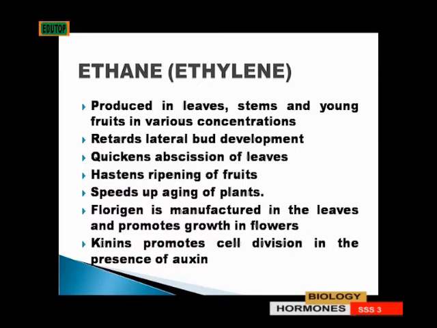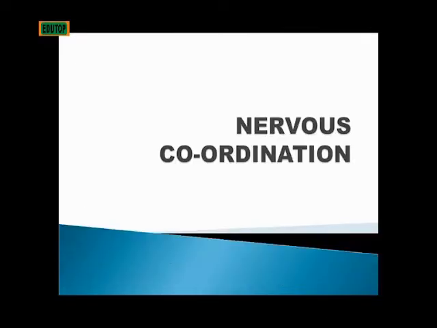Now, florigen is another plant hormone that is manufactured in the leaves, and it promotes the growth of flowers. Kinins promote cell division in the presence of auxins. Now we move on to another topic, and that is nervous coordination. We'll be talking about the nervous system and everything about that.